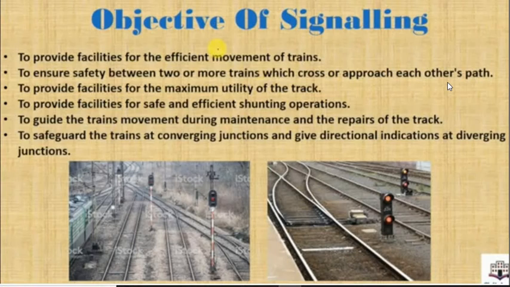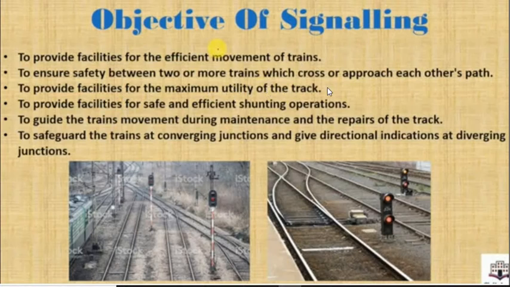Okay, the two trains cannot cross each other's path. So the signals play a very important role from the safety point of view also. Especially when the train diverges from the main line to a branch line, it will diverge only when the signal gives its clear signal or clear indication, so that the train can diverge from its main line to a branch line.